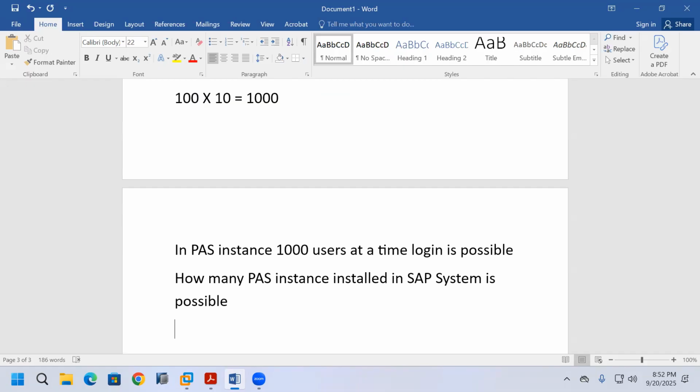Okay. Now, next month, October. In October, in my company the users count is 1500. In October, I want to install one additional application server instance. Why? Because my primary application server instance supports only 1000 users, but in October my company has 1500 users. The remaining 500 users would have to wait, and in a company, waiting is not possible. Every second, every minute is value, money. That's why we want to install another application server instance.